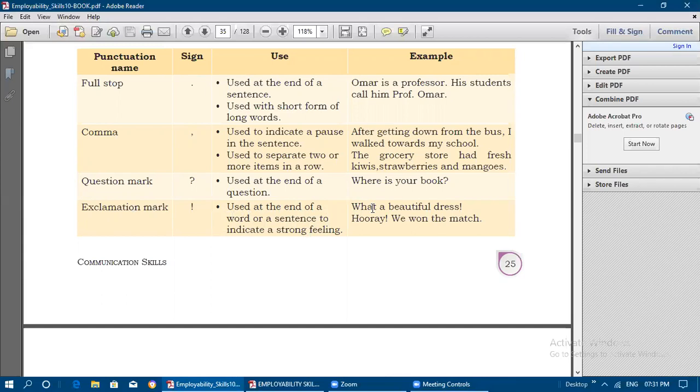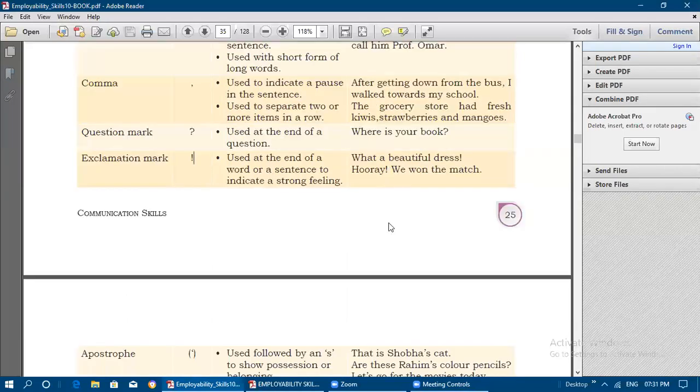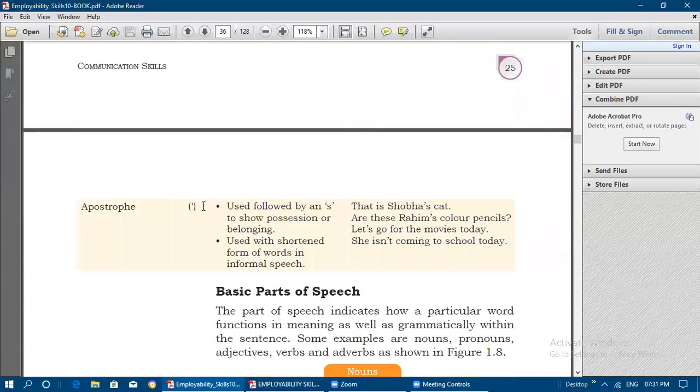What a beautiful dress. It is saying surprise. Okay, hooray, we won the match. It is happy. That word comes after we have used the exclamation mark. Next, the apostrophe, the single apostrophe, is used with an s to show possession or belonging.